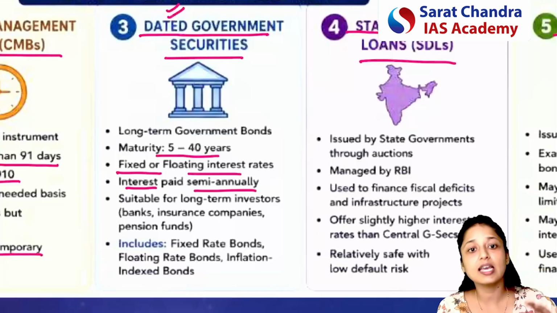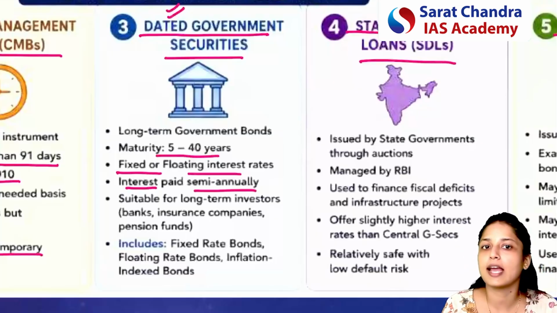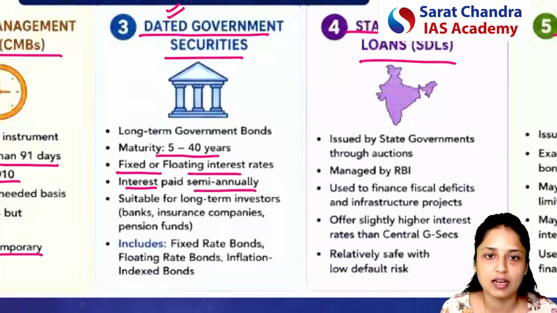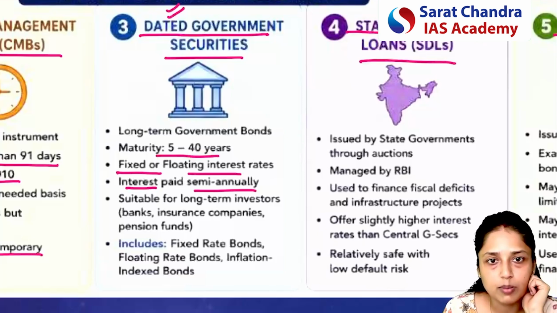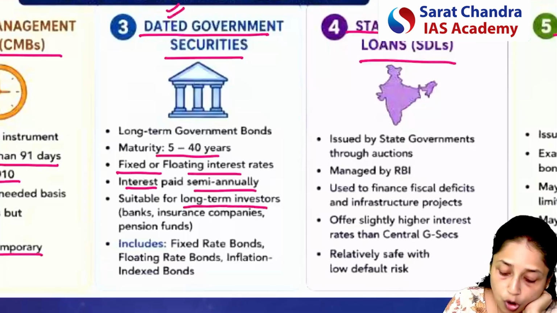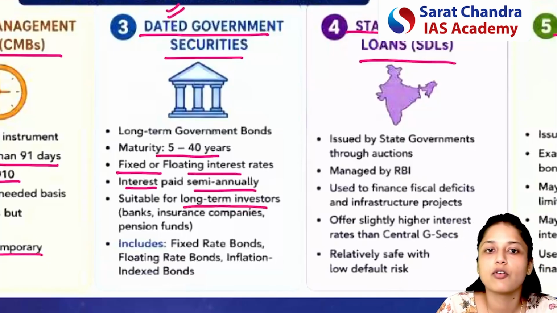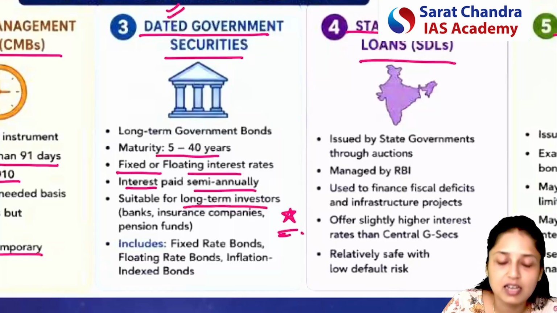Please remember, here the interest is involved, unlike T-bills, which does not involve any coupon or interest. In dated government securities, interest is involved. So, to what kind of entities are these securities suitable? These are suitable for long-term investors who want long-term gains, long-term returns. For example, banks, insurance companies, mostly these kinds of entities invest in dated government securities.